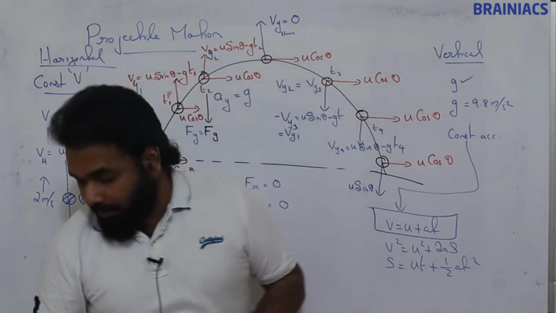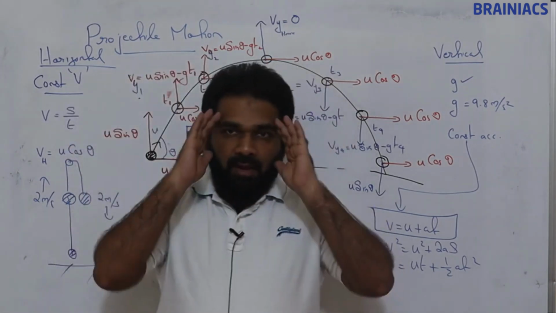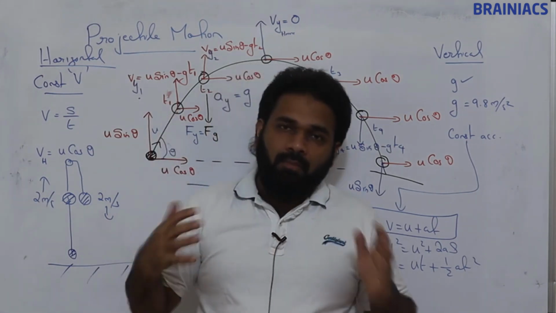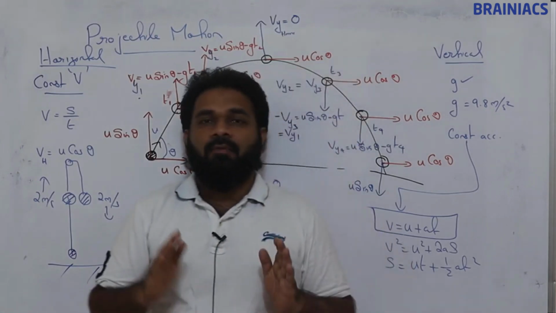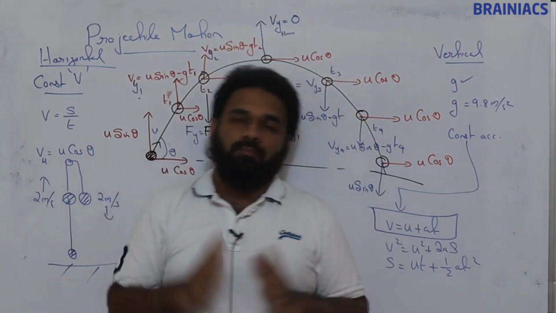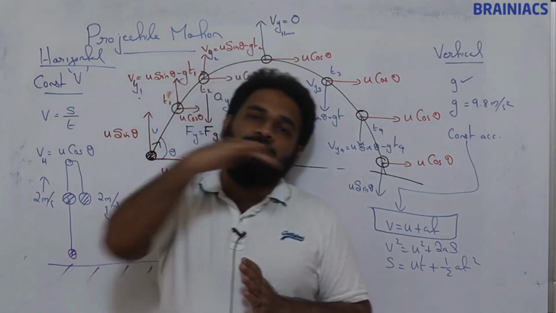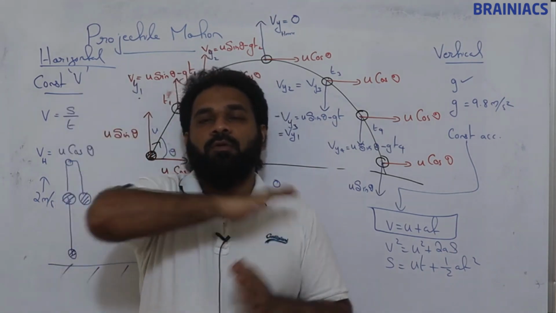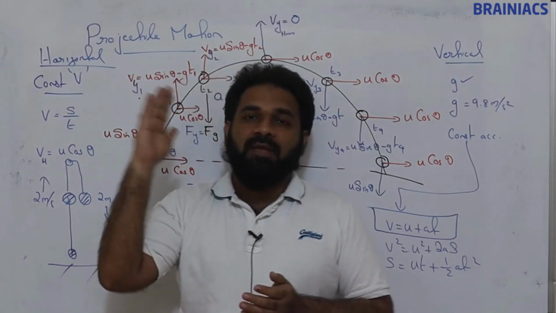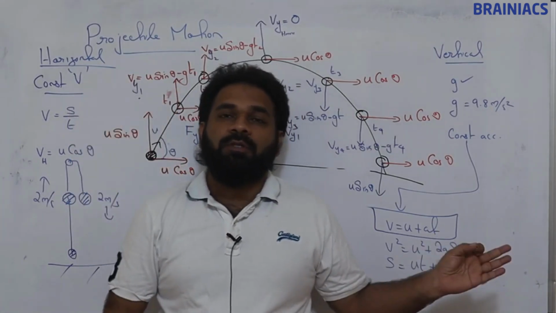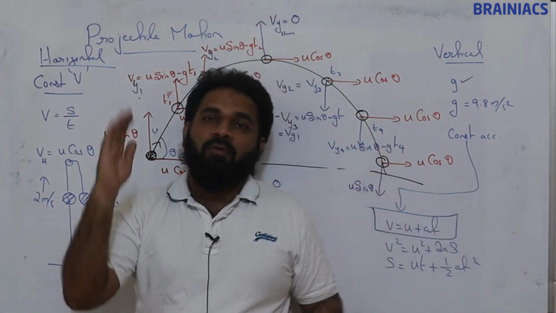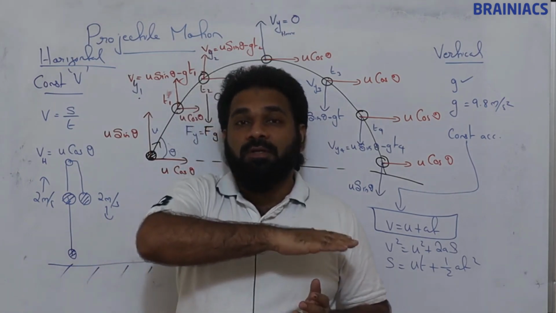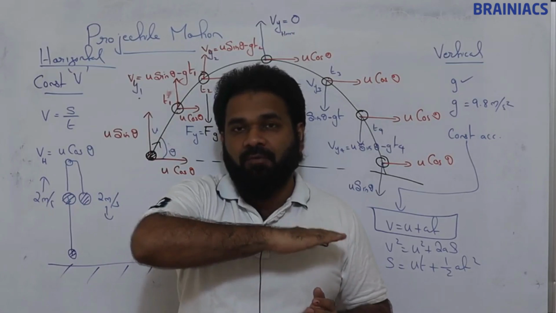So I repeat the concept. First, we should understand the approach. Then once we start doing problems, things will become more comfortable. A motion in two dimensions, we divide into a vertical component and a horizontal component. If force is there in the vertical component, we use constant acceleration equations for vertical motion. If no force is there, we use the constant velocity equation, v is equal to s by t.